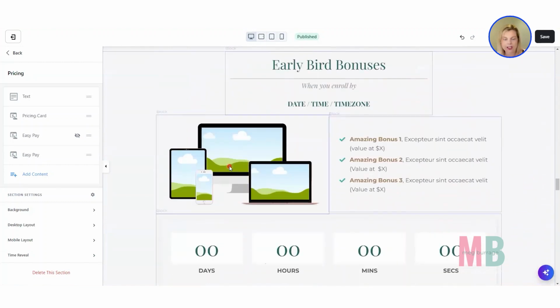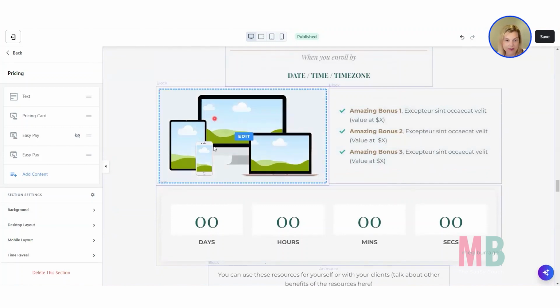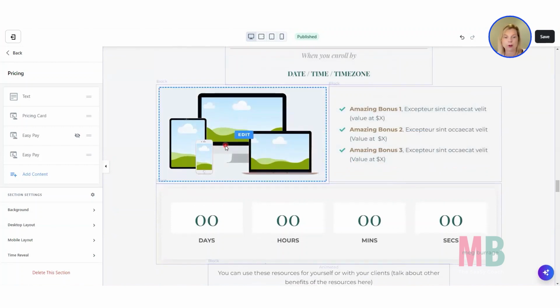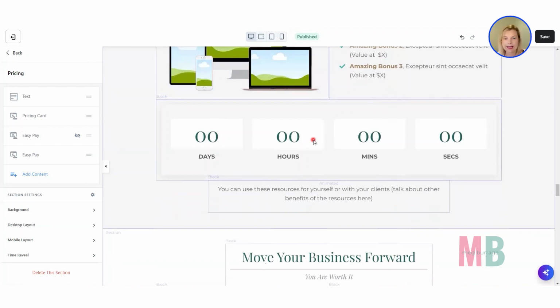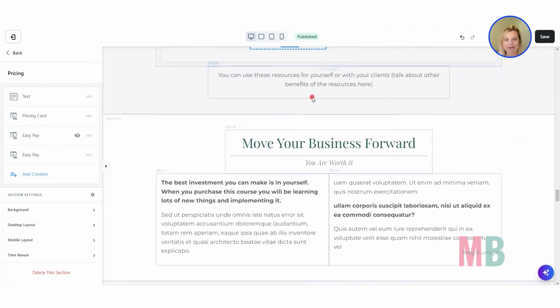And then I've got a section there for early bird bonuses. If people enroll by a certain date and time, put that in. What bonuses will they receive? What are those bonuses valued at? You can have some images here of those additional bonuses and a countdown clock counting down to when the early bird is ending. We're going to look at the countdown clock tomorrow, by the way. So if you're thinking, how do I make that countdown clock tick? That's what we'll come back and do tomorrow.